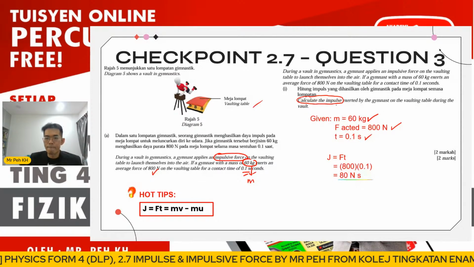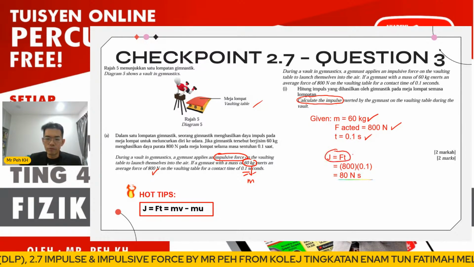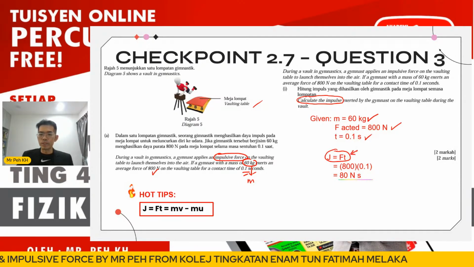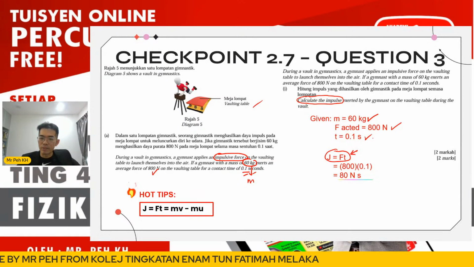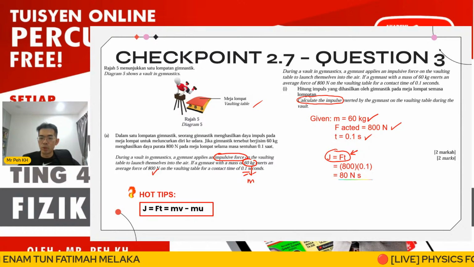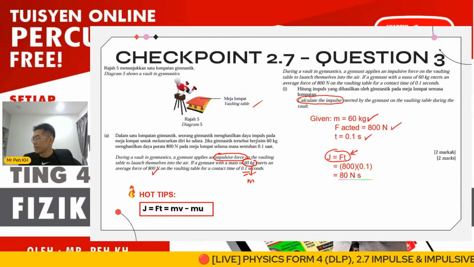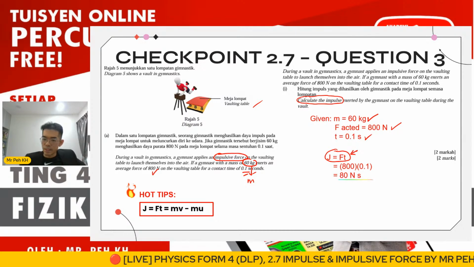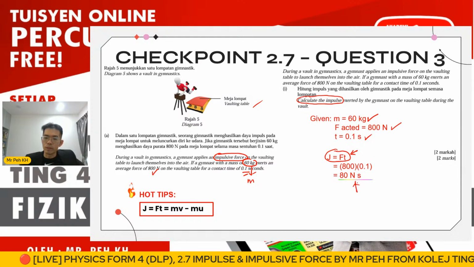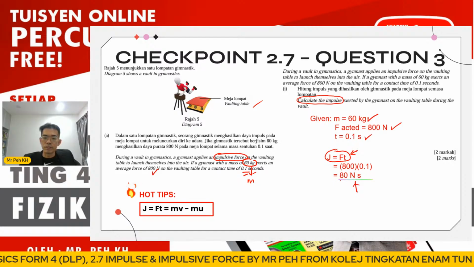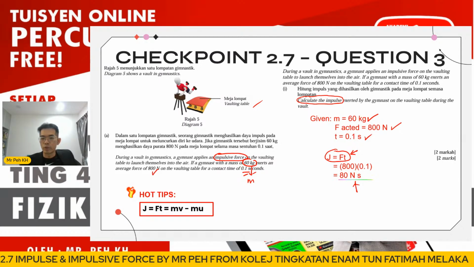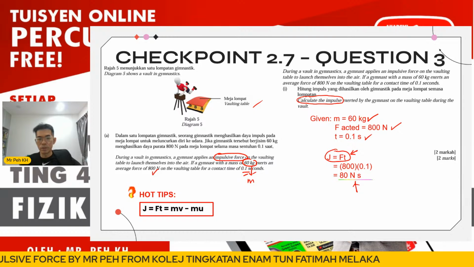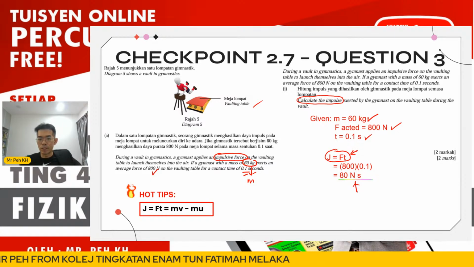Okay, so here we have the formula J equal to Ft. We use Ft because the question gives us F and t to get the impulse. So we substitute F as 800, time taken 0.1. We get the answer as 80 Newton second. Also, please remember to give the correct unit beside the magnitude here. Okay, so here we have a whole number because we get no decimal places with the impulse here.